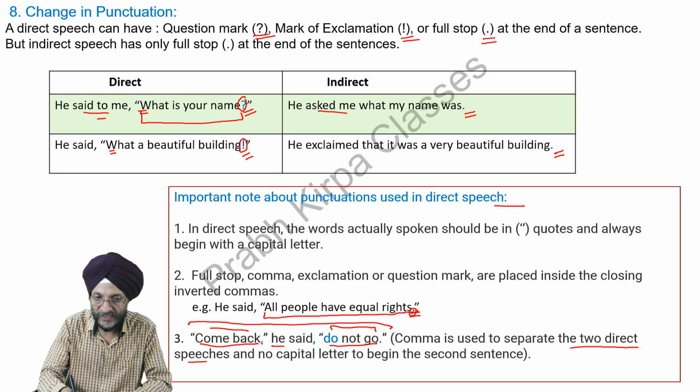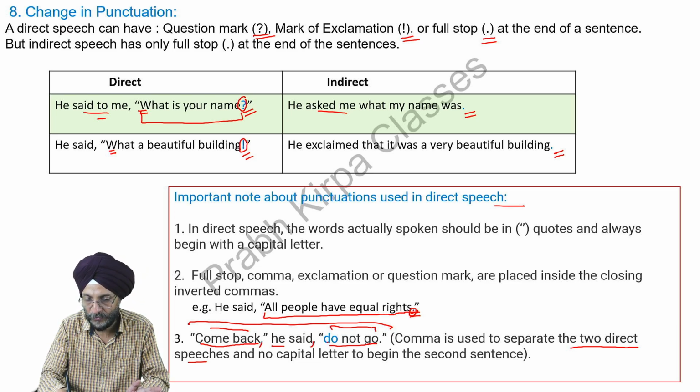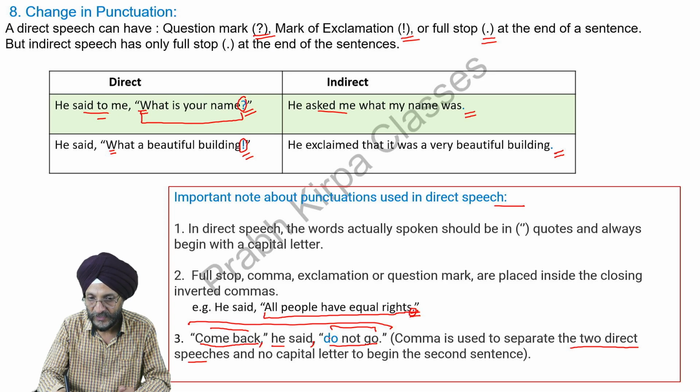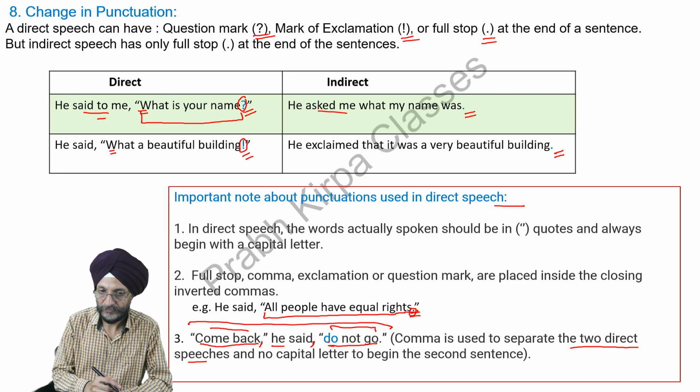Here you will see that a comma has been used here and it has also been used here. You will see that there is a break in between two speeches, and the next time a capital letter has not been used here. D is not in capital letter, it is in small letter. Okay.